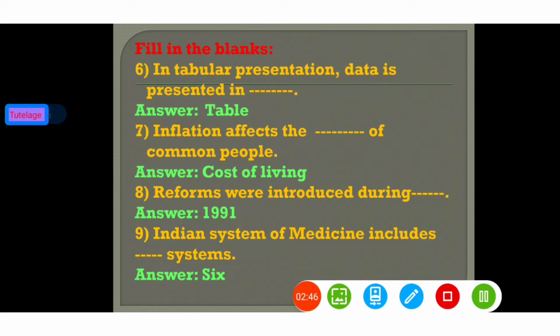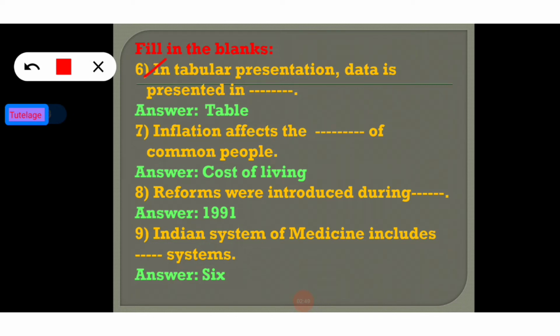The first question is: in the tabular presentation, data is presented always in table format. So table is the correct answer. Now move on to the next question. Inflation affects the dash of the common people. Obviously cost of living. Inflation affects the cost of living of common people because inflation indicates the rising prices of each and every product in the community, in the state or in the nation.